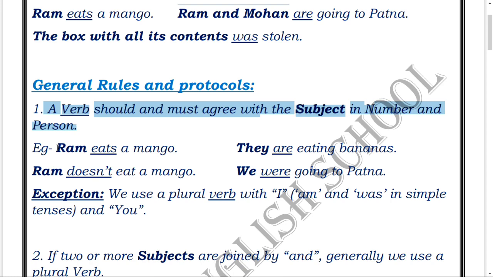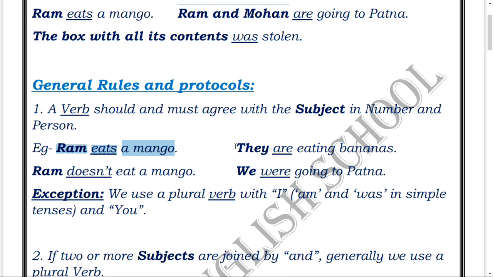Let's pay attention to this example. Ram eats a mango. You will notice that Ram is the subject and eats is the verb here. Ram is singular, so the verb is also singular. Always remember that when we add s or es to a verb, it becomes singular. But on the contrary, when we add s or es to a noun, it becomes plural. So always remember that rule. So, Ram eats a mango.